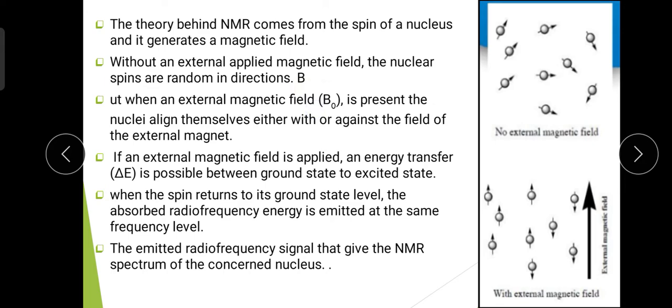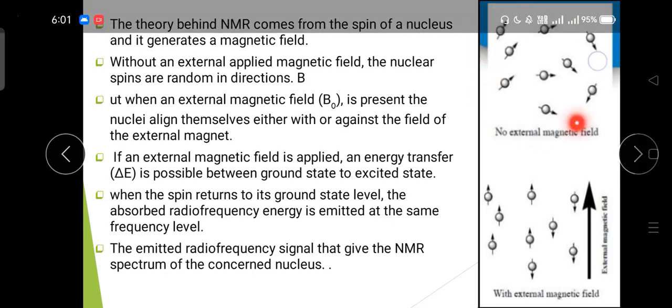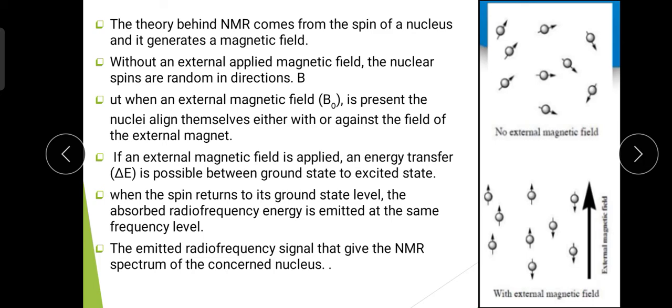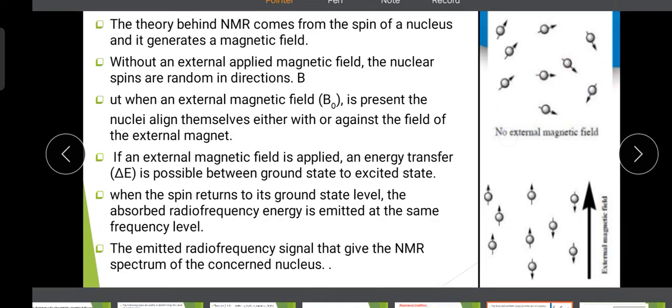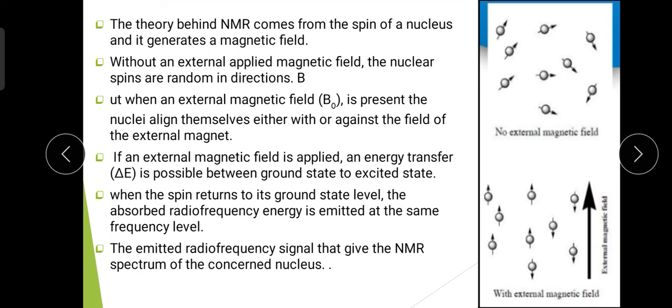We know that in the presence of an external field there is an alignment of the nuclear spins, but in the absence of an external magnetic field, the nuclear magnetic moments are oriented in any direction. That means they are random, which is shown in this figure: with no external magnetic field, the nuclear spins are oriented in different directions. So the orientations are different, the total spin is 0, and we don't have any net magnetic moment.